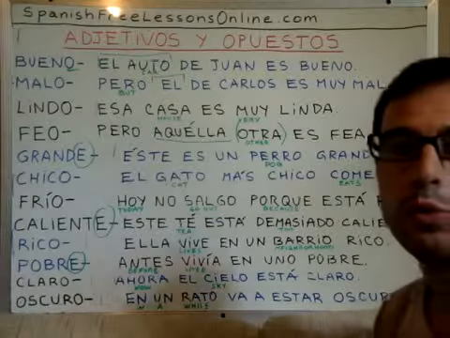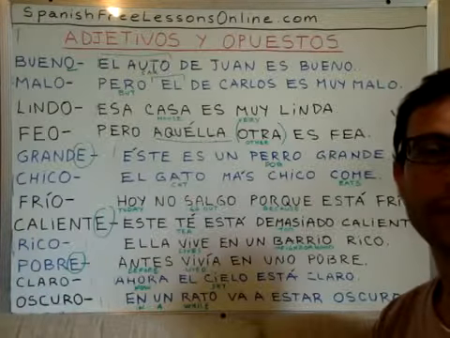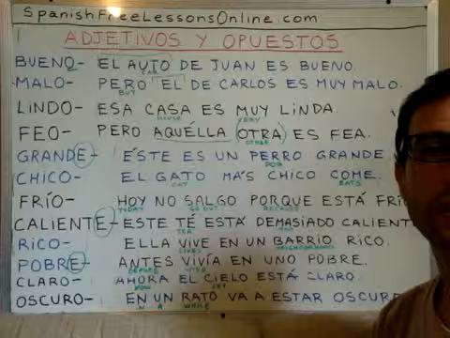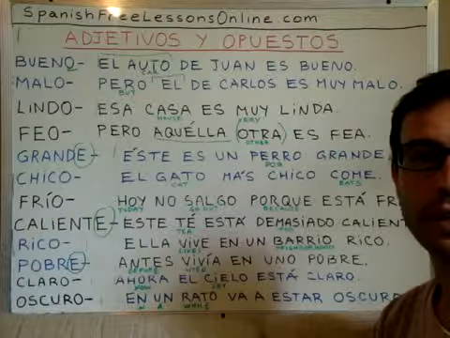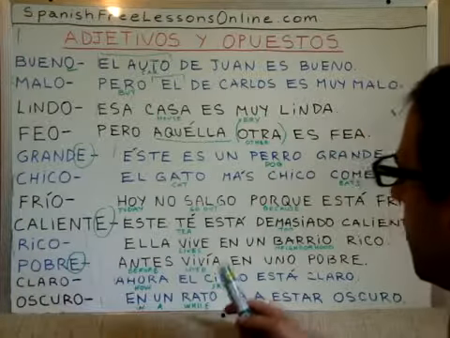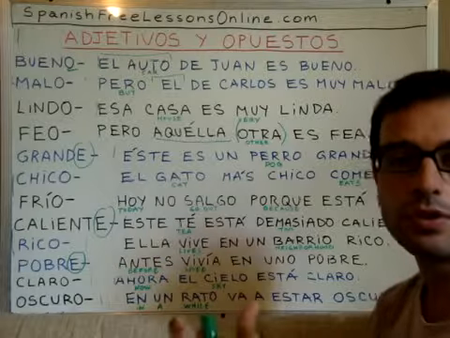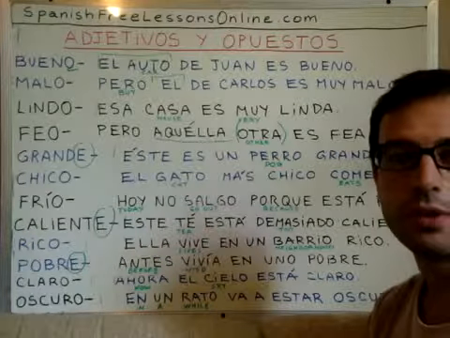There are two ways of making a sentence in future tense in Spanish, right? One is conjugating the verb into future tense.